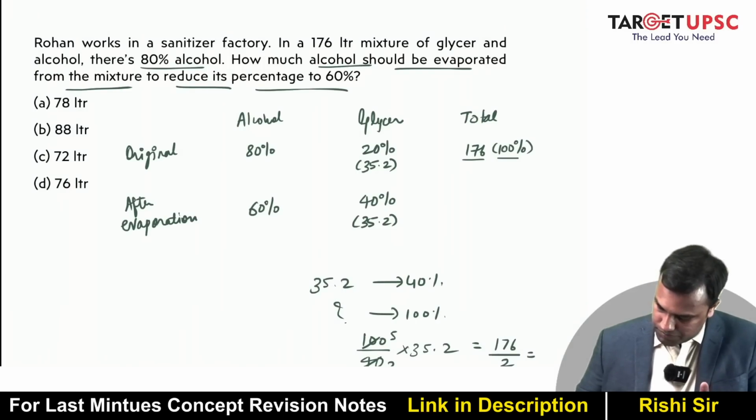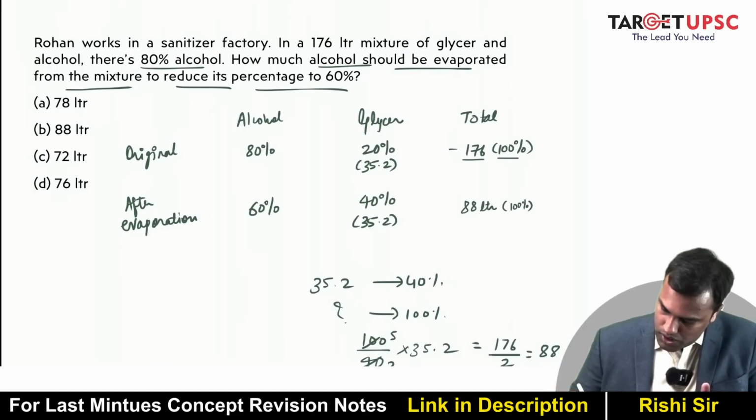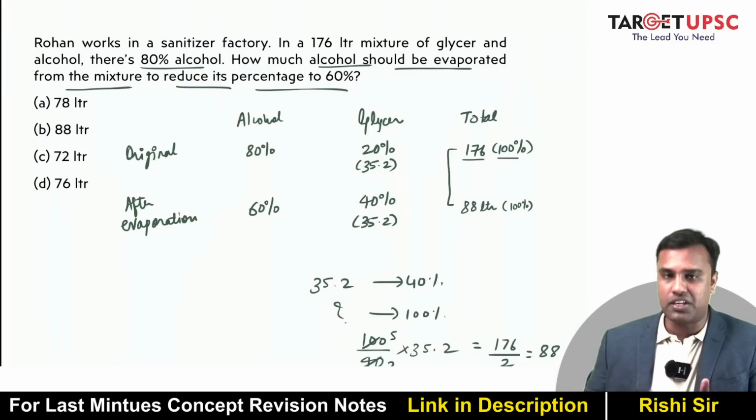176 by 2, 88, right? So this becomes 88 liter. Now this is 100%, right? Now 176 liter becomes 88 liter.